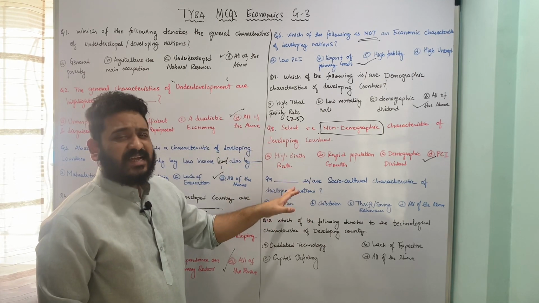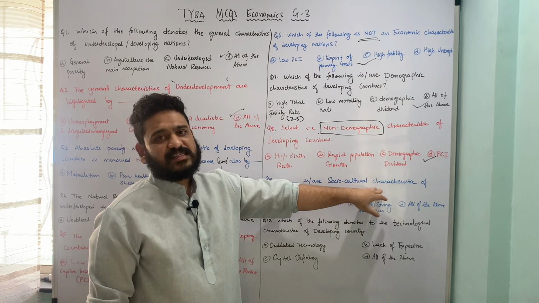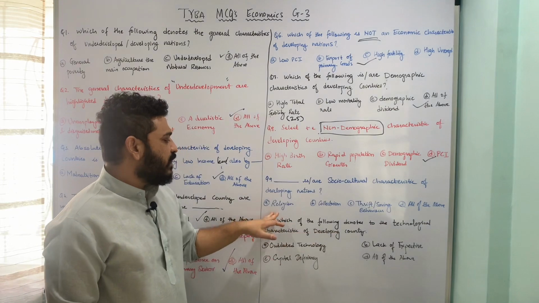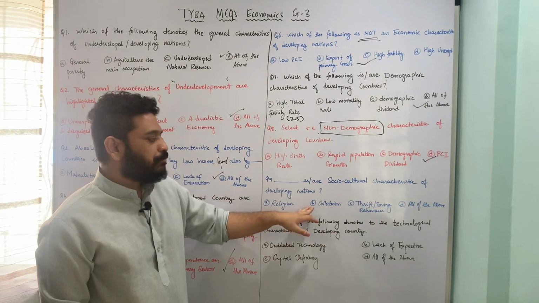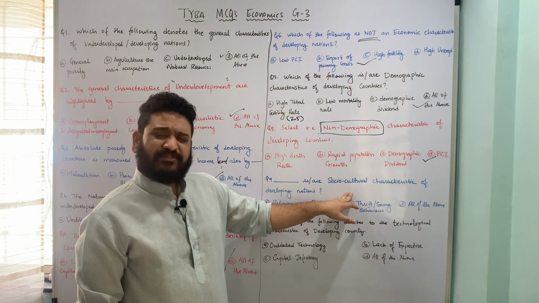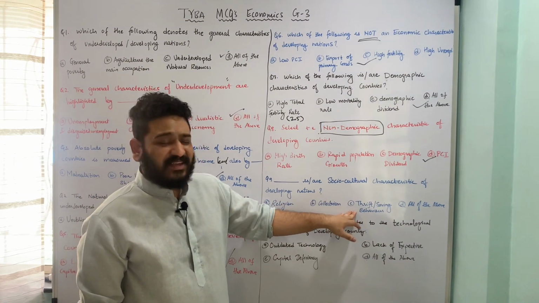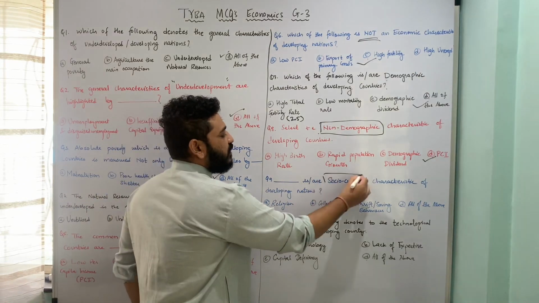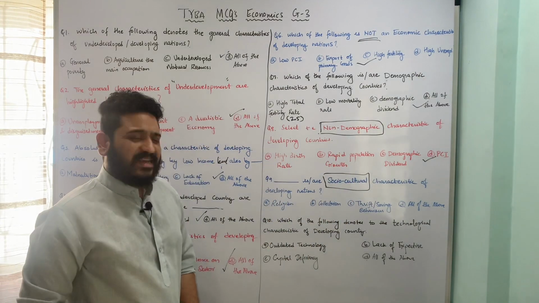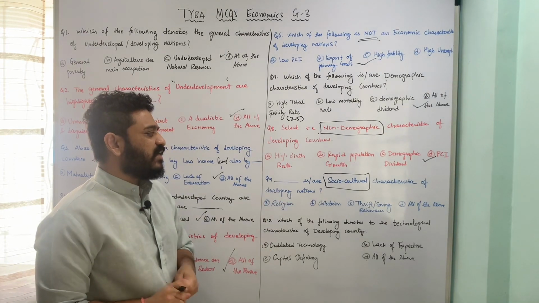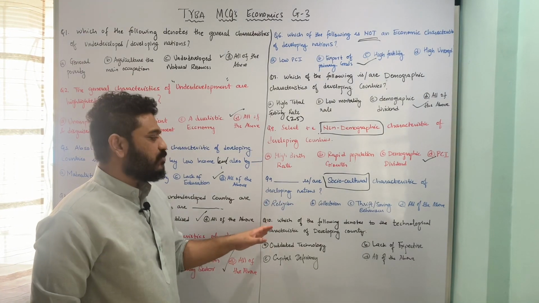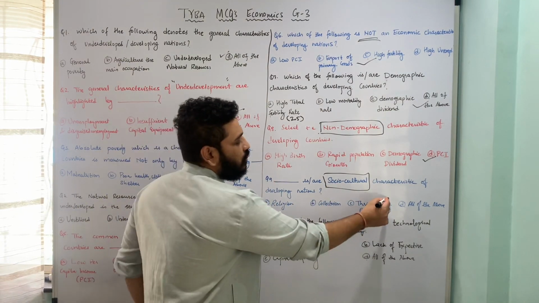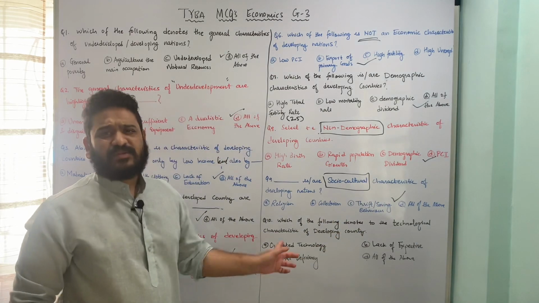Dash are socio-cultural characteristics of developing countries. The underlying options are A, religion, B, collectivism, C, thrift or saving behavior, and last is all of the above. Here all of these are directing towards the socio-cultural characteristics. That means religion, collectivism, as well as thrift or saving behavior. So therefore option D, all of the above, is the correct answer to this particular question.